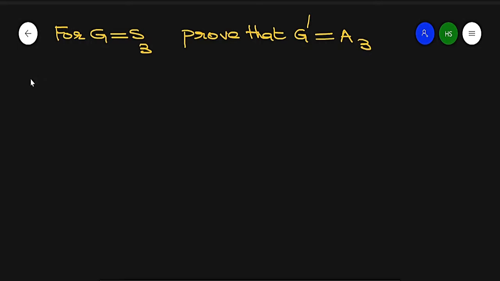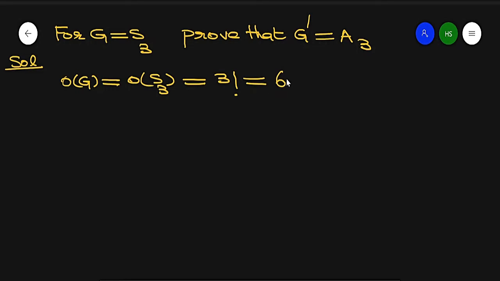So prove this result. Now again, what is the solution? Order of G is equal to order of S3, which is equal to 3 factorial, which is equal to 6. So just use the definition of the order.